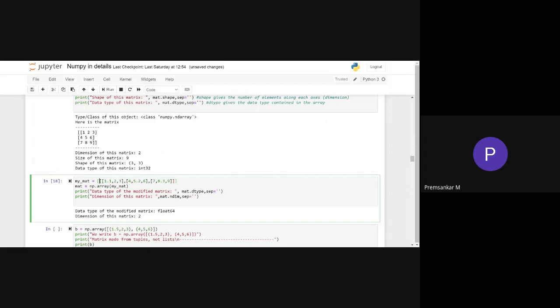Matrix dimension is 2. When we increase the number of brackets, then the dimension gets increased.